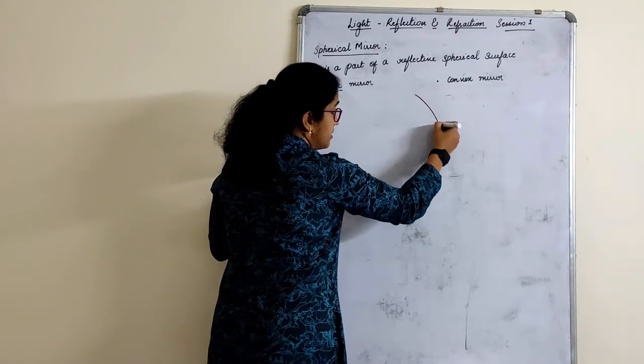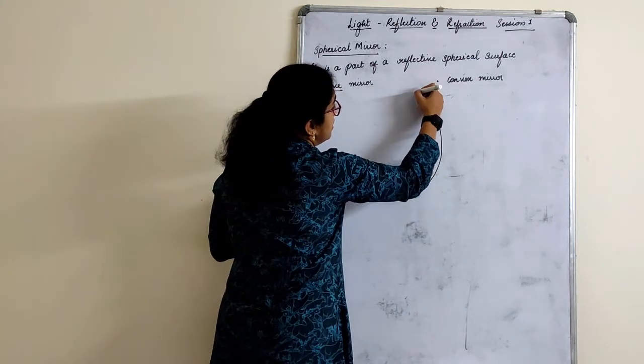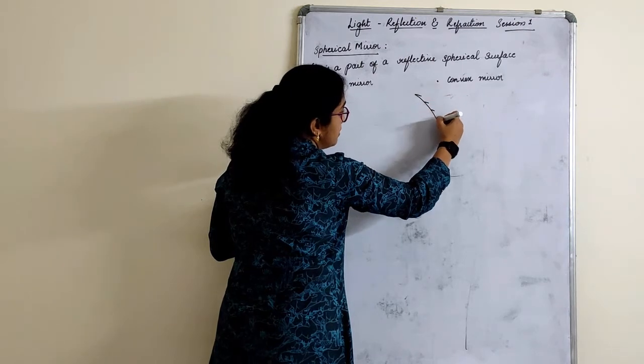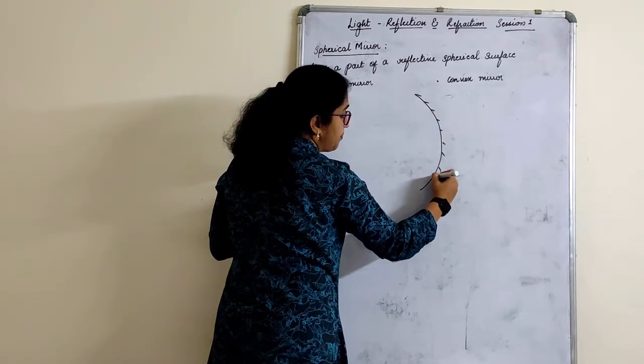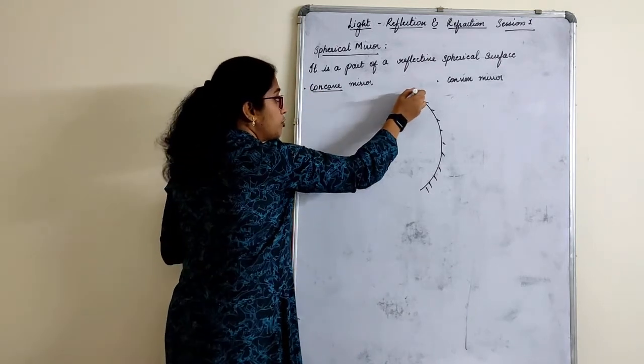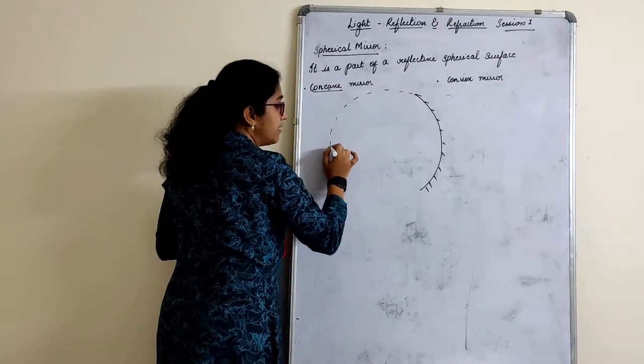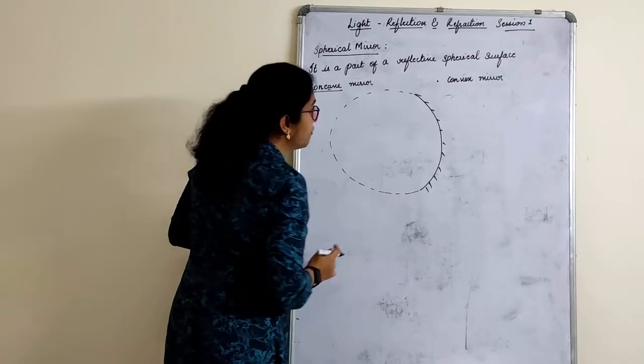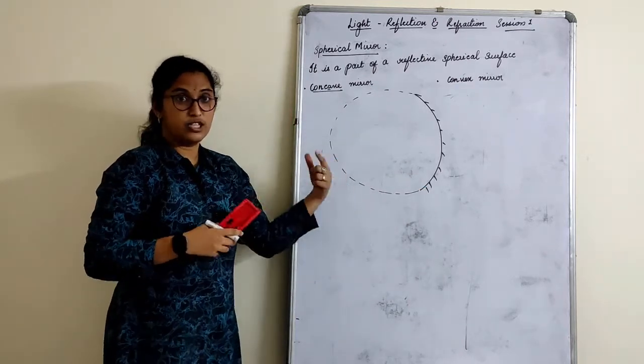So now, as I had told, it is a part of a spherical mirror. Suppose this is the concave mirror, and this is the reflecting surface, right? That means I could have taken this part from a spherical surface. Just imagine.